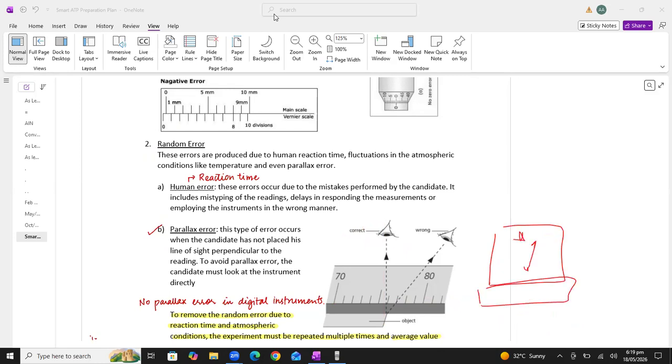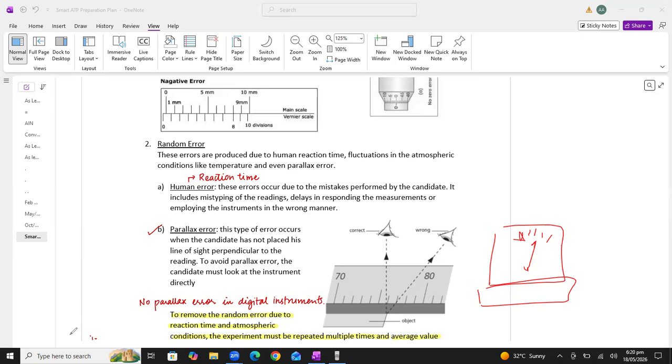Sometimes students are unable to see the correct division and do not record the correct value, so there is a parallax error. Instead of an analog ammeter, we should use digital instruments, a digital ammeter or voltmeter. What is the advantage? It will not add the error, so the error can be removed and we get a more accurate value. Are you understanding this, students?